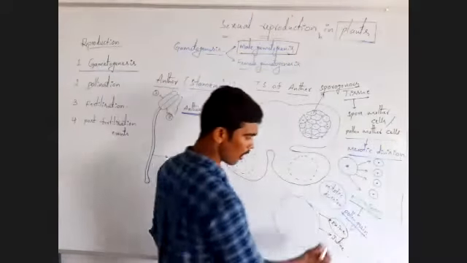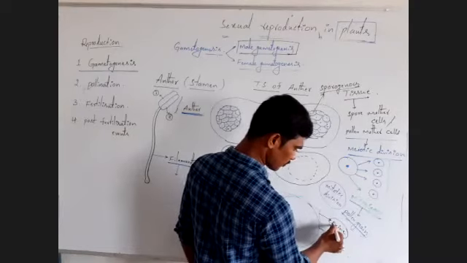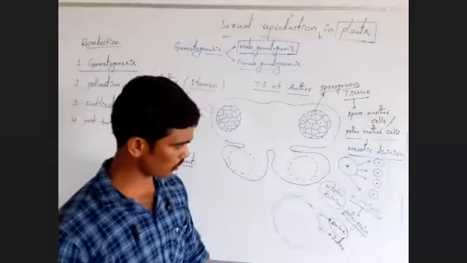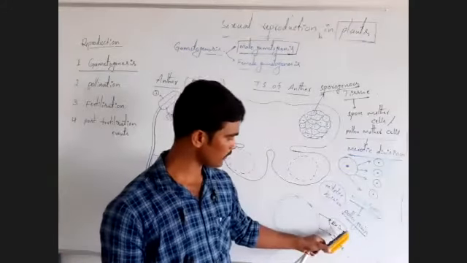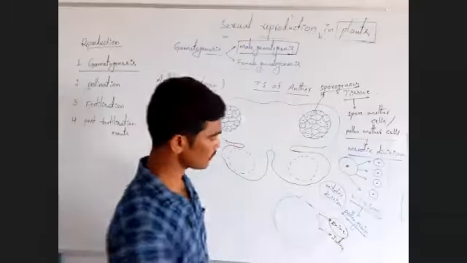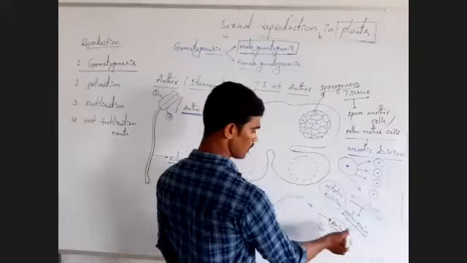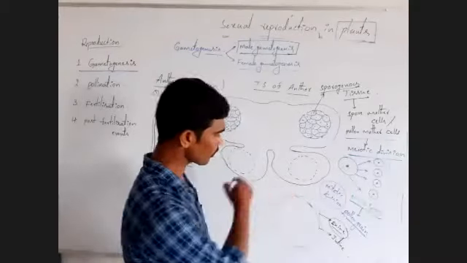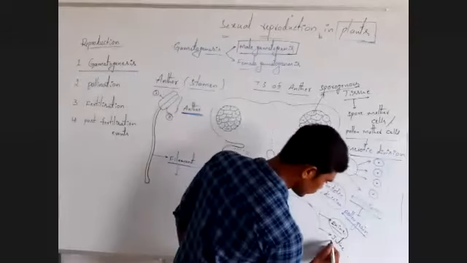Very hard membrane. This is outer one, exine. Sporopollenin, very hard material, is present in this exine. That is why this is a very hard layer or hard membrane of the wall of the pollen grain. Next, intine.